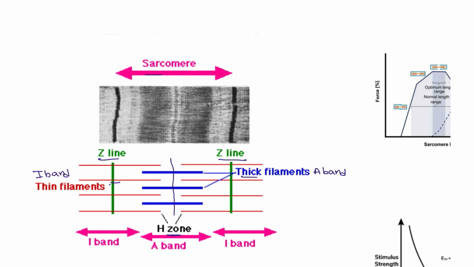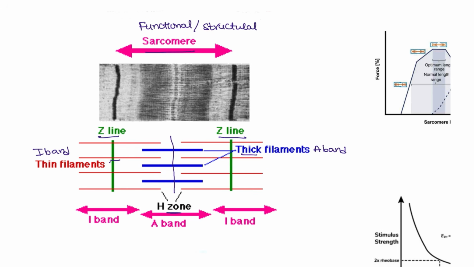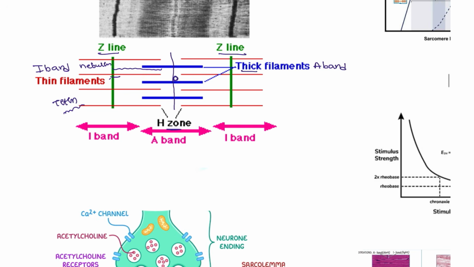This is the sarcomere. What is the importance of the sarcomere? It is the functional unit and also the structural unit of the muscle. It plays a major role in most of our body functions. Next, we also have nebulin, and here the myosin is present. Next, we also have titin, which connects to the sarcolemma, and is structural and also somewhat contractile.